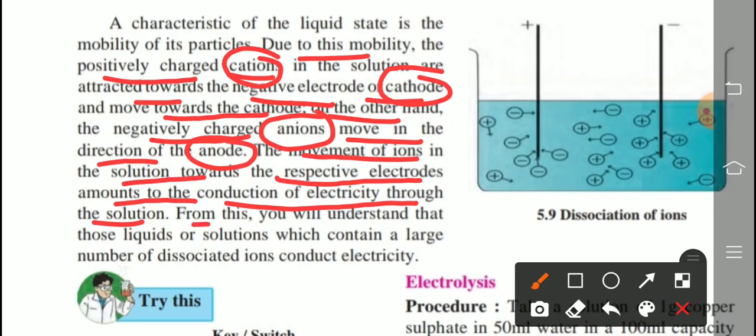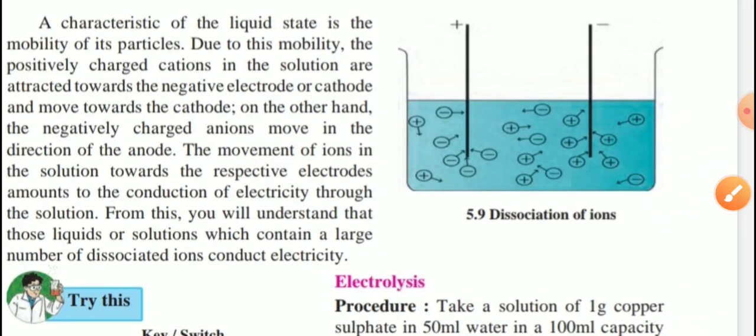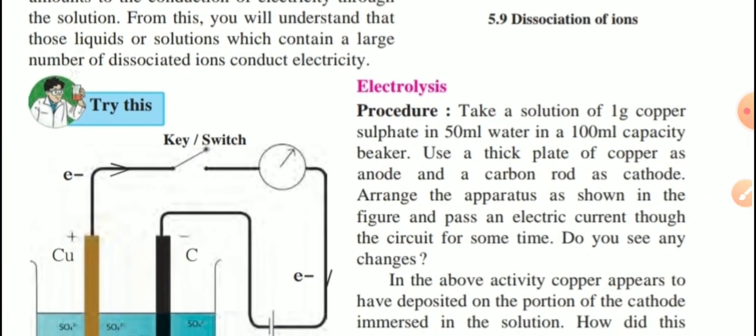From this, you will understand that, underline the last two lines, those liquids or solutions which contain a large number of dissociated ions, separated ions, conduct electricity. Clear all of you? That is shown in the figure, the dissociation of ions, meaning separation of positive and negative ions.